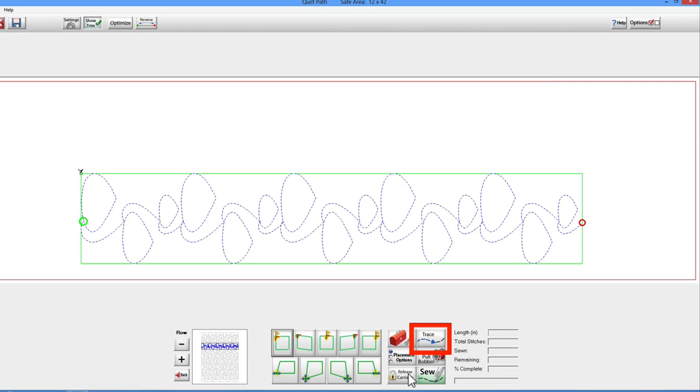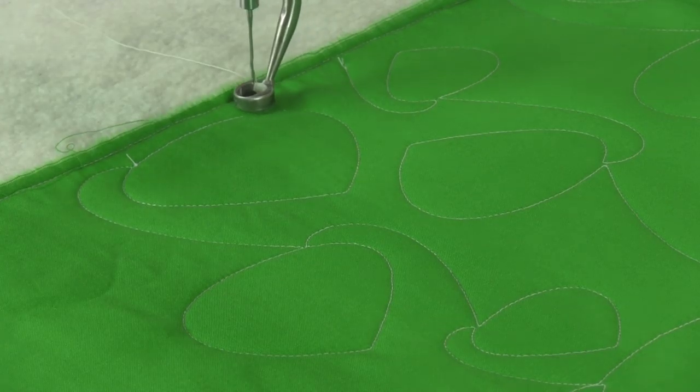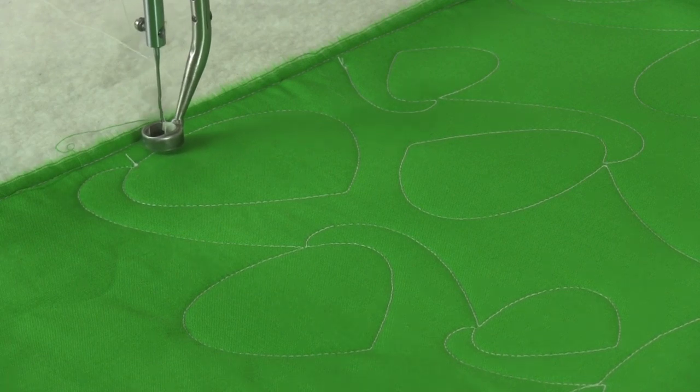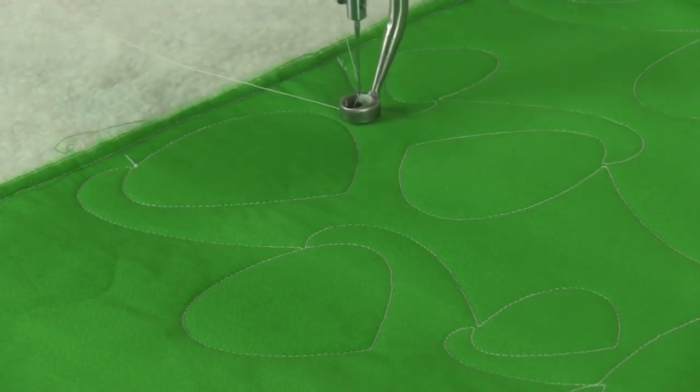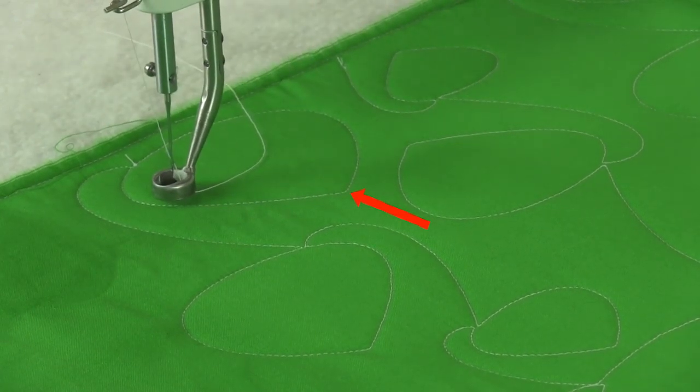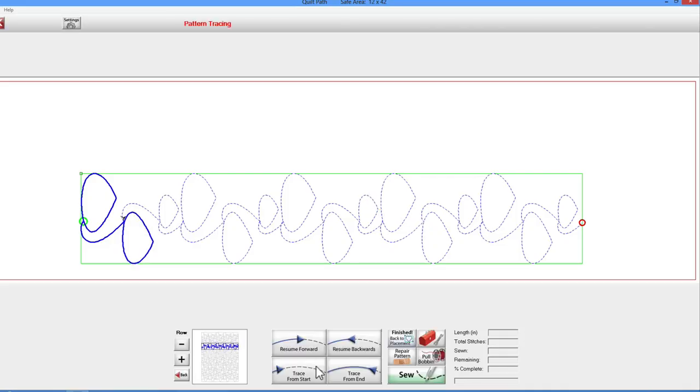Tap on Trace and watch as Quilt Path traces where it believes your stitching to be located for this previously stitched row. You'll see that it isn't accurate, but that's okay. Tap on Stop after a nice pointy point of the pattern. We'll use that sharp directional change in the pattern to align the machine to the existing line of stitching.